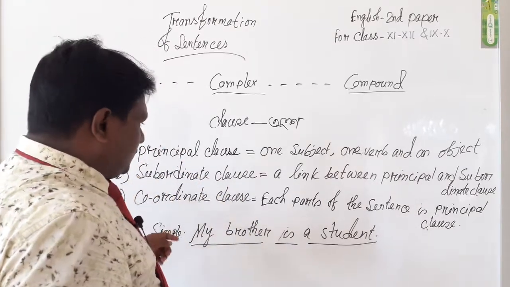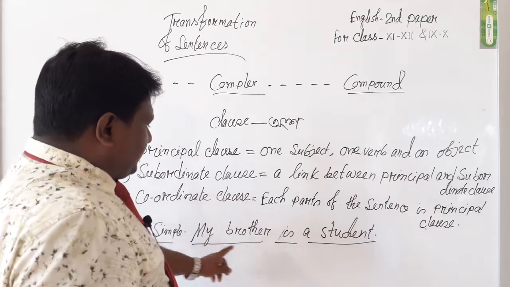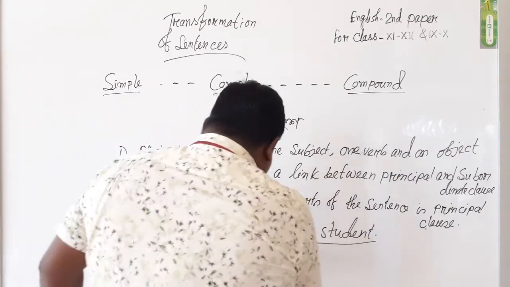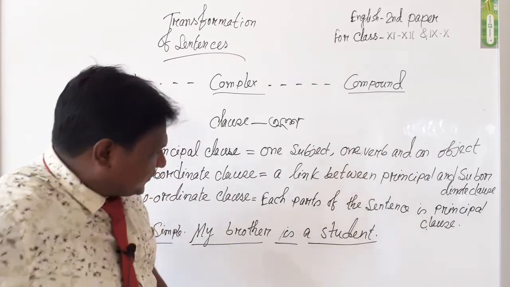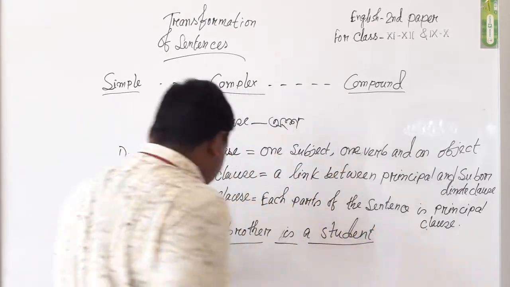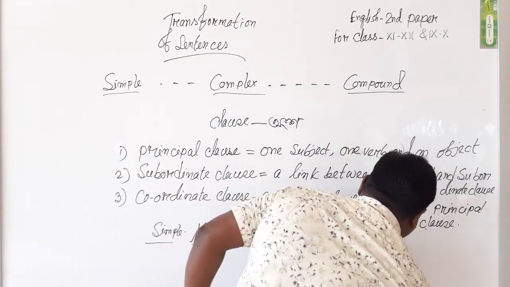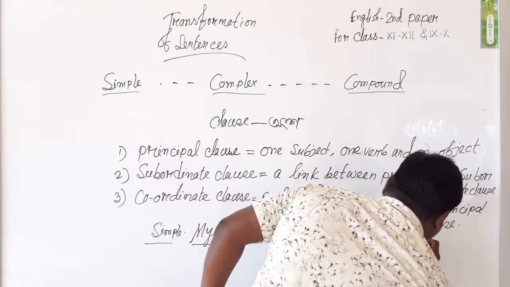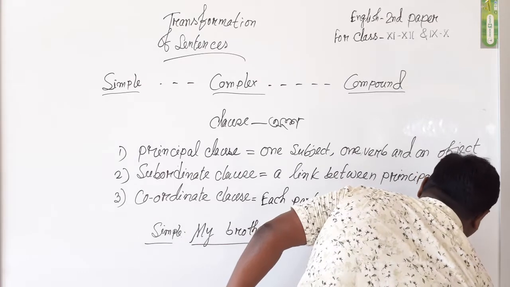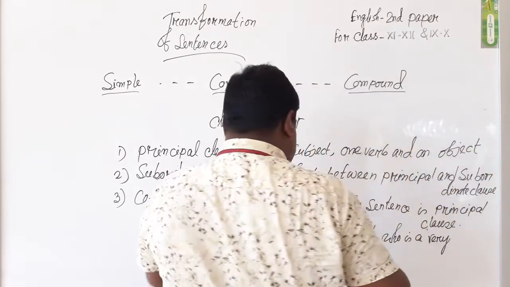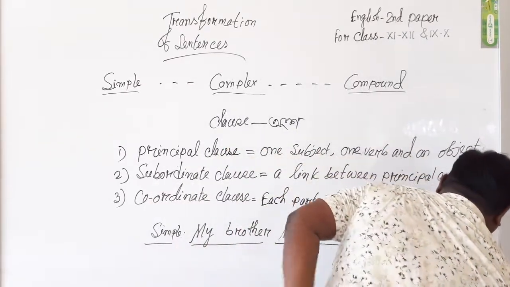Dear students, look at the whiteboard. My brother is a student. This sentence I can change on the board. My brother is a student who is a very active man.